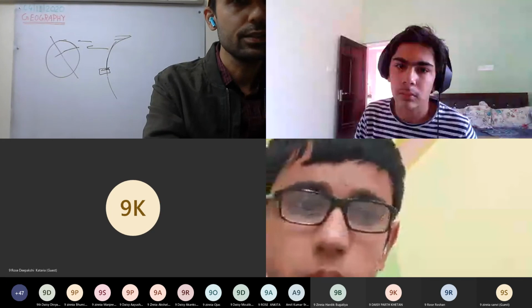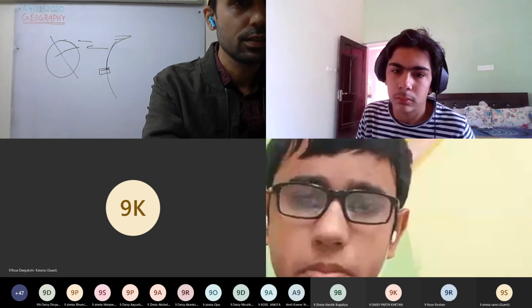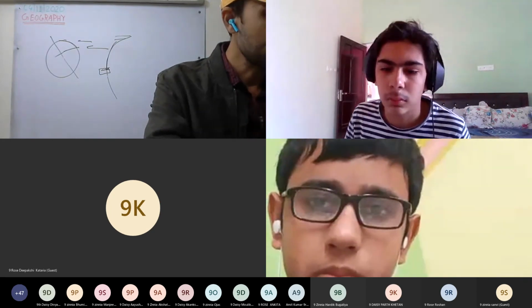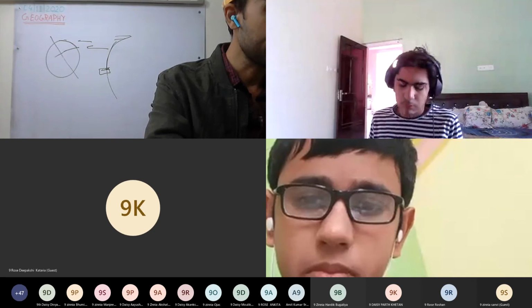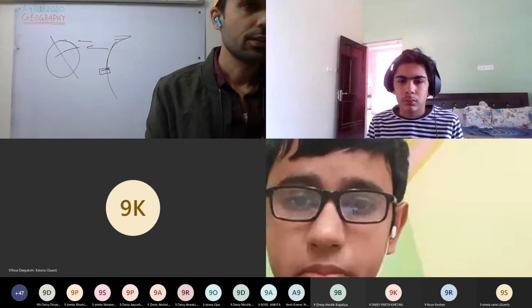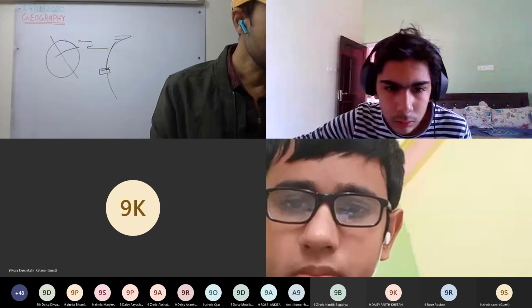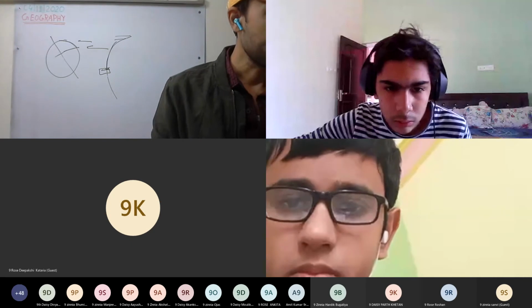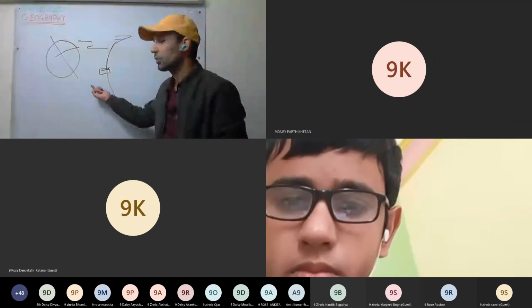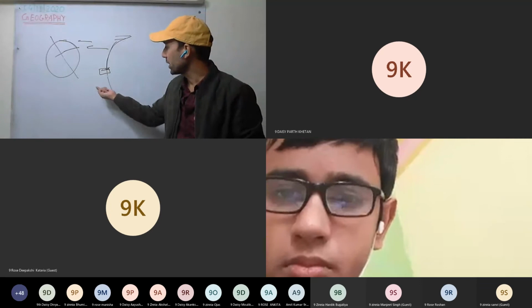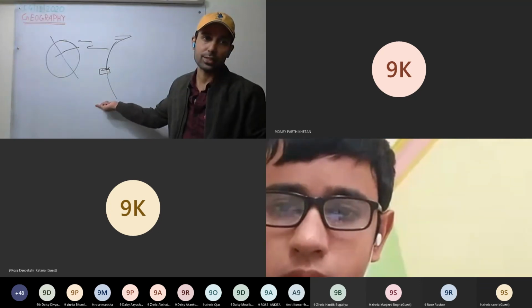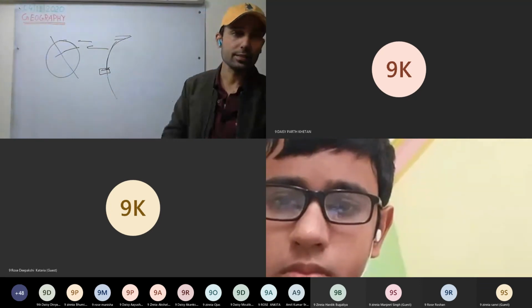Second one, state the three processes by which the air gets heated. Explain in brief. Three processes we have already discussed: radiation, conduction, convection.